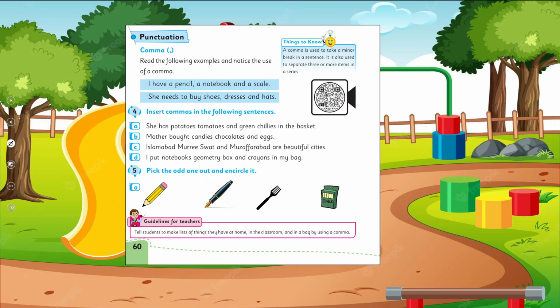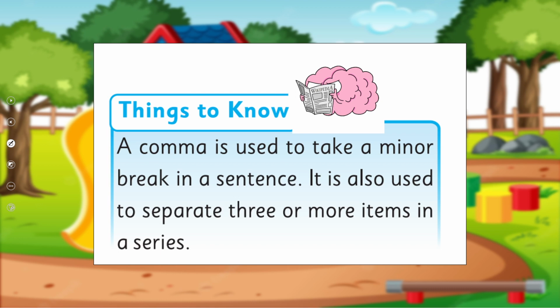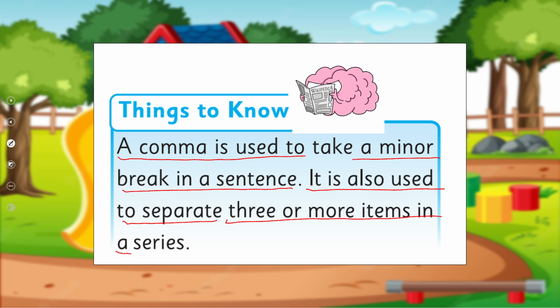From your book, all of you open your book on page number 60. It's here. A comma is used to take a minor break in a sentence, and it is also used to separate three or more items in a series.